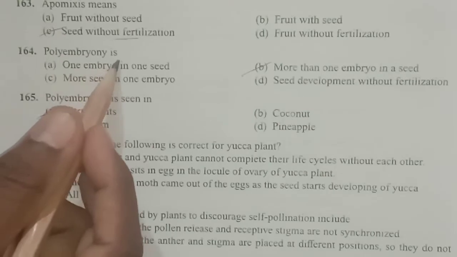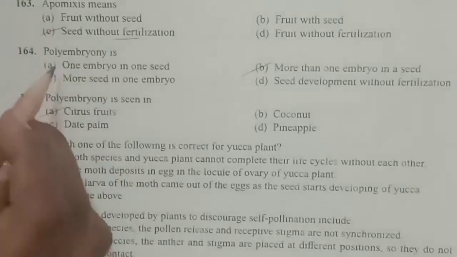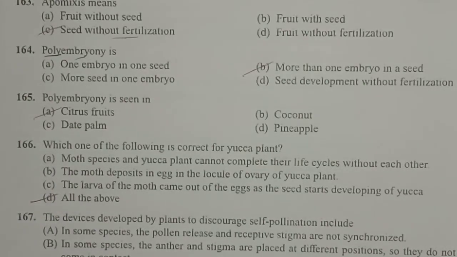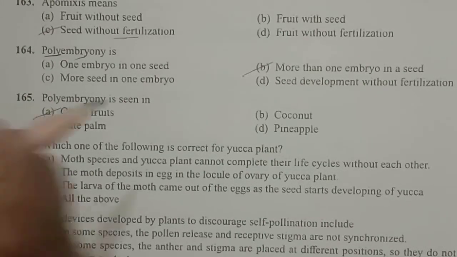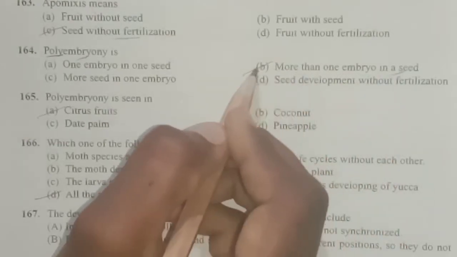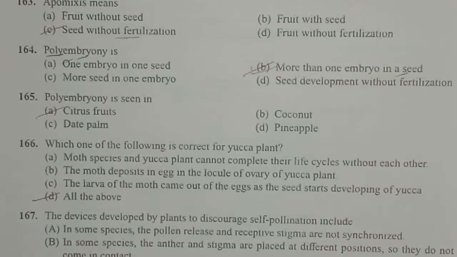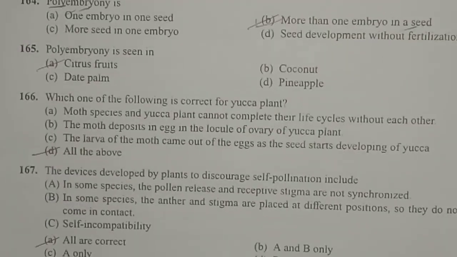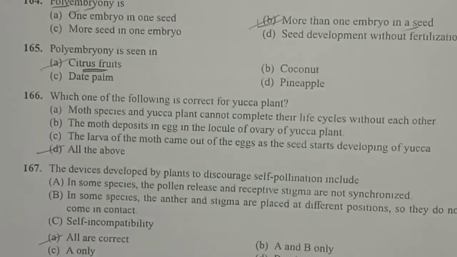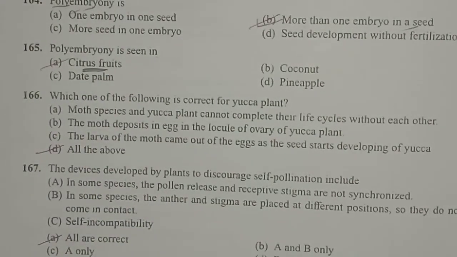Next, polyembryony. What do you mean by polyembryony? Poly refers to many, embryony refers to embryos. So what is polyembryony? It is more than one embryo in a seed. In a seed, if you find more than one embryo, the condition is said to be polyembryony. Polyembryony is seen in case of citrus fruits. Like for example, in lemon and orange, in such citrus fruits we can find a polyembryonic condition. In one seed we can observe many embryos.